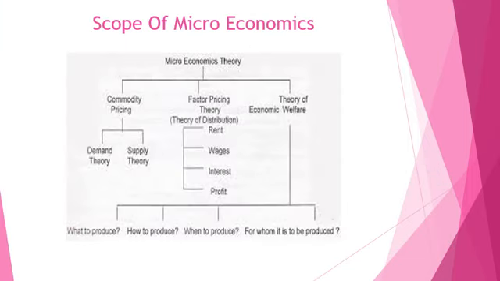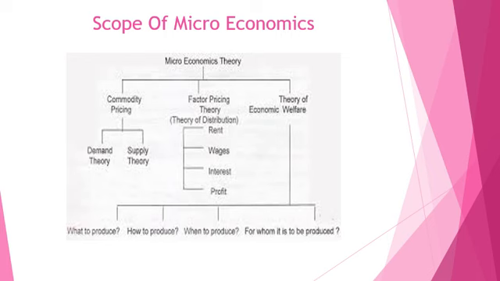Now, let us talk about the scope of microeconomics. Now, scope means what? It means the things which are covered under microeconomics. Now, what all are the things that have been considered over here? First, commodity pricing, then factor pricing, and the third one is economic theory of welfare.